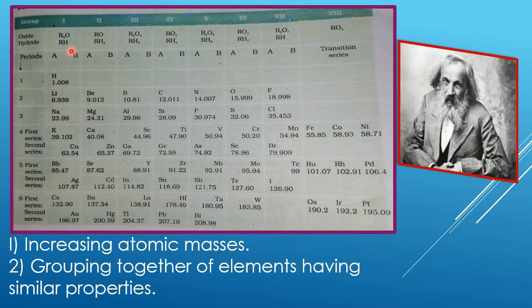In the same way the hydrides: H, LiH, NaH, KH. If you move to the next group, group 2, the oxide formula is RO. Therefore, beryllium oxide BeO, magnesium oxide MgO, calcium oxide CaO and so on. So all the elements of a particular group have the same formula of their oxides and hydrides.